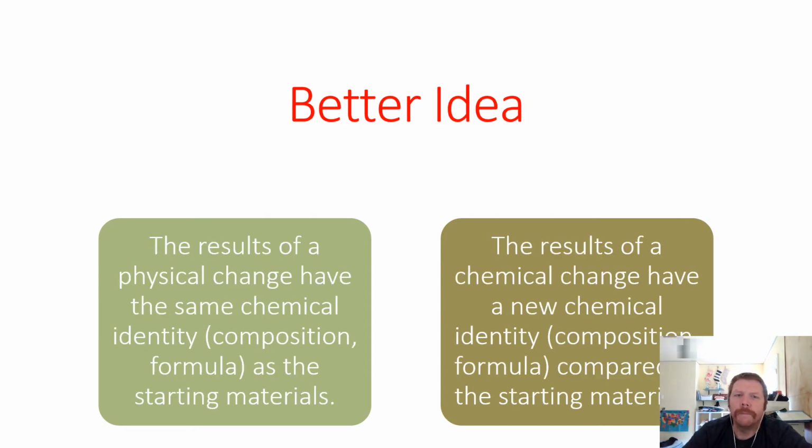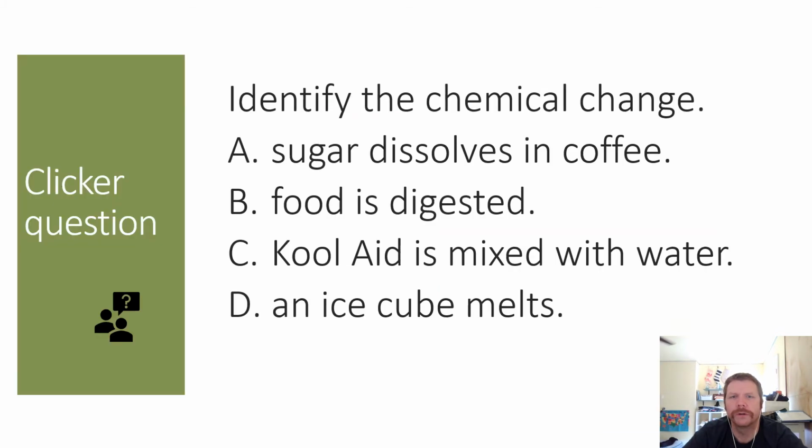Now, a better way to think about this would be: the results of a physical change have the same chemical identity, composition, and formula as the starting materials. The results of a chemical change have a new chemical identity, composition, and formula compared to the starting materials. So that's a better way to look at a physical versus a chemical change.